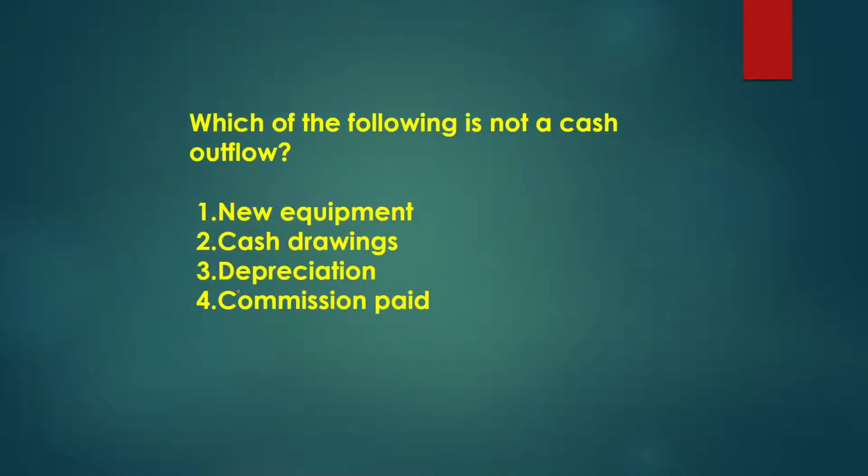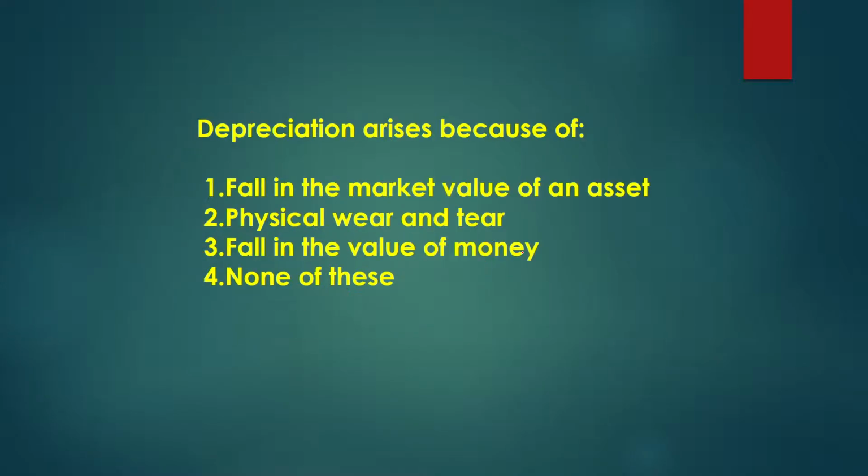That is the 4. Then we have: which of the following is not a cash outflow? Depreciation, because we see that it is a non-cash item. If we purchase new equipment, we will give out cash. If we take cash drawings, it will also decrease cash, and for the commission paid, we will also pay cash. So depreciation is a non-cash item. That is the reason it is not a cash outflow.